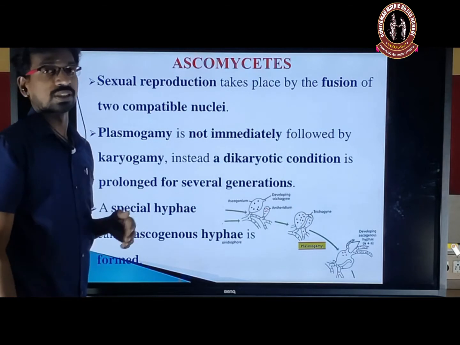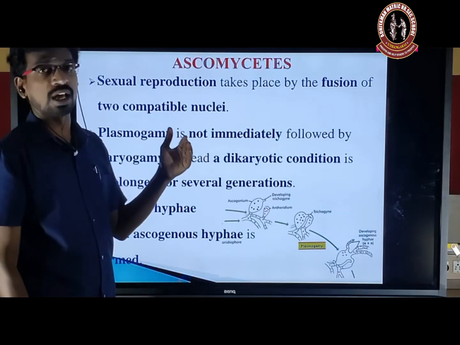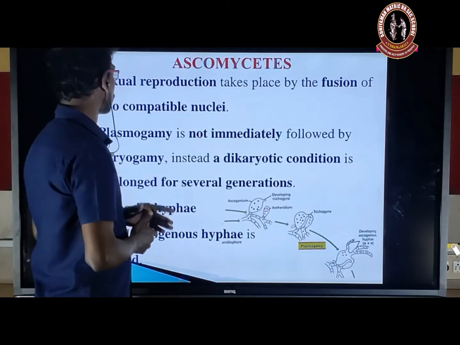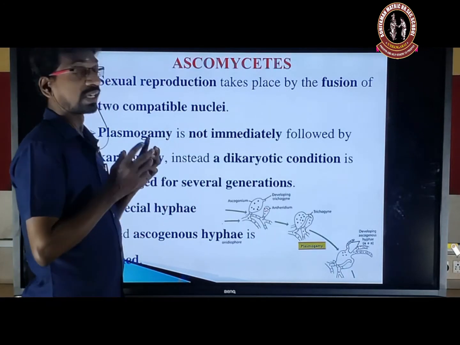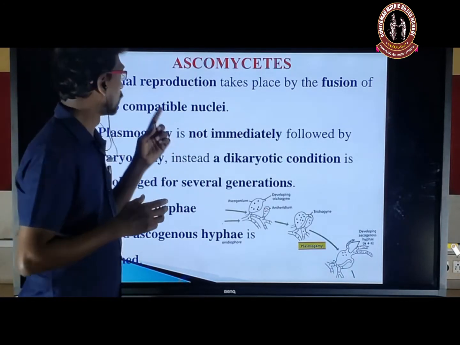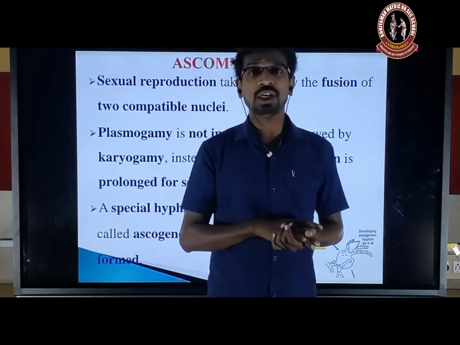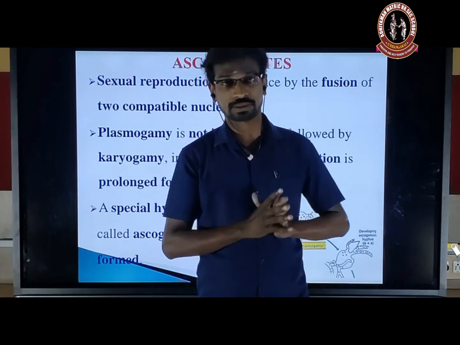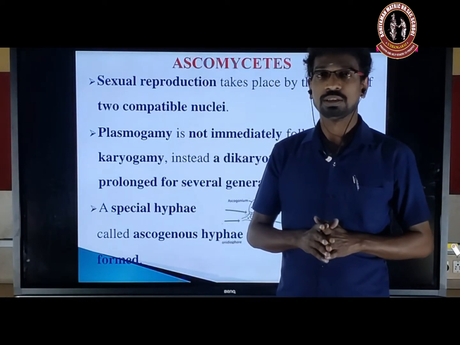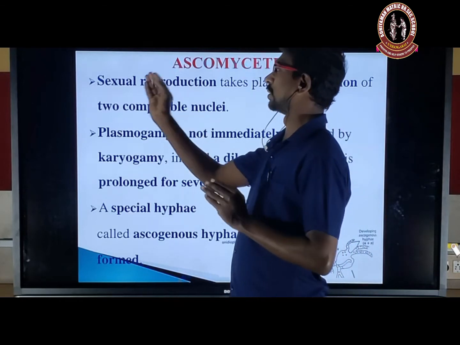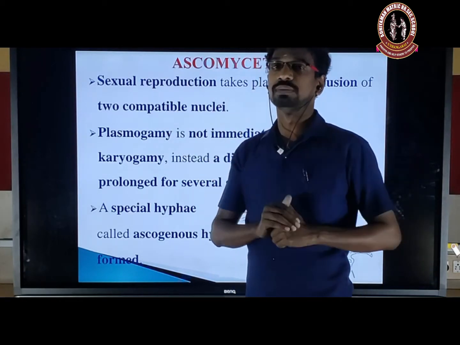Next, sexual reproduction in Ascomycetes or Ascomycota. It takes place by the fusion of two compatible nuclei. So what are compatible nuclei? Those of two opposite strains: one is plus, another one is minus. So the fusion of two compatible nuclei takes place. That's why it's sexual reproduction.